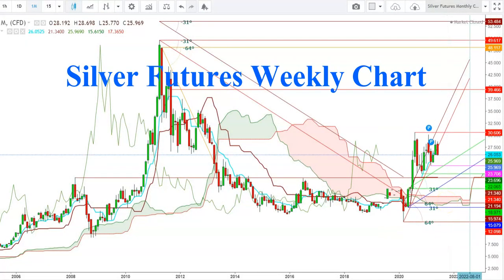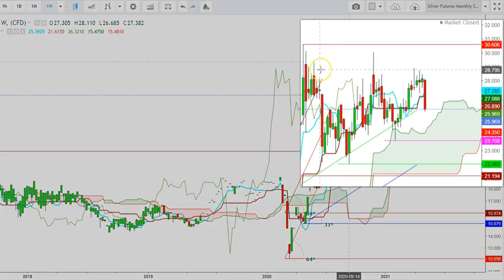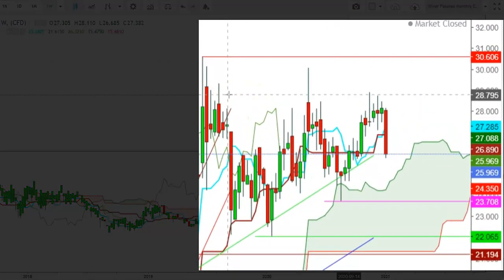So friends, now let's check this move in a weekly time frame. Friends, here in a weekly time frame, you can see how the silver futures have been constantly facing stiff resistance at the levels of $28.795, whereas we have seen a sharp fall during the last week from the levels of $28.182, when the silver futures finally closed the last week at the levels of $25.969 after testing a low at the levels of $25.770.